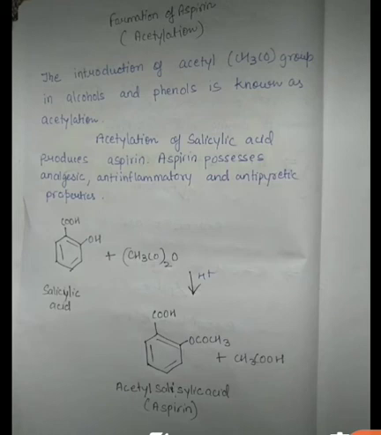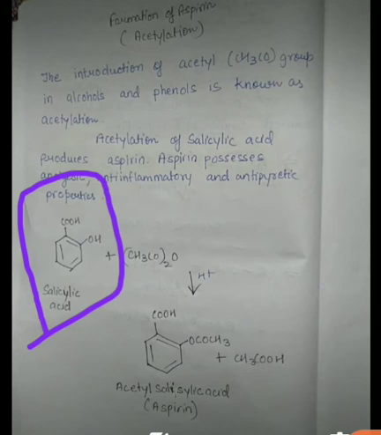Students, here pay attention that the structure of salicylic acid is this, where along with phenol, that is OH group, there is one more functional group, that is COOH. Okay, and in the structure of aspirin, you can see here, along with the carboxylic acid, that is COOH, the COCH3 group is incorporated, and it is basically the ester.